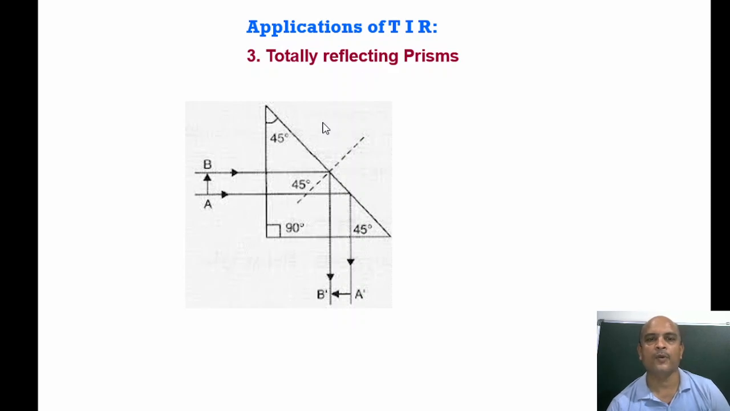So when a ray of light travels straight and is incident on this surface, 45 is greater than 42, so it reflects back. By this process, we can get a 90-degree deflection of the image, like in a periscope.